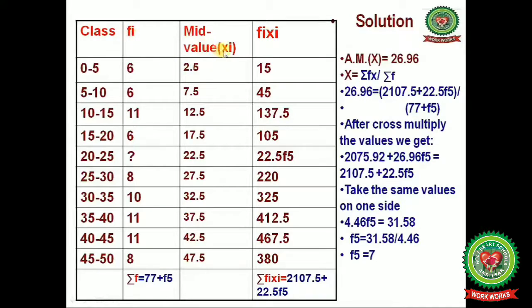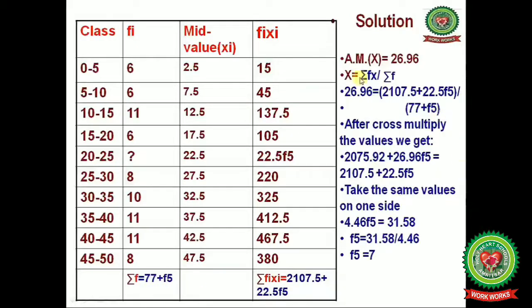Now multiply xi with fi. 6 multiplied by 2.5 you will get 15. 6 multiplied by 7.5 you will get 45. 11 multiplied by 12.5 you will get 137.5, and in this way you can calculate all the fi xi, and summation fi xi is the sum total of all these values. You will get 2107.5 plus 22.5 f5, and summation f, the sum of all the values of frequency, is 77 plus f5.